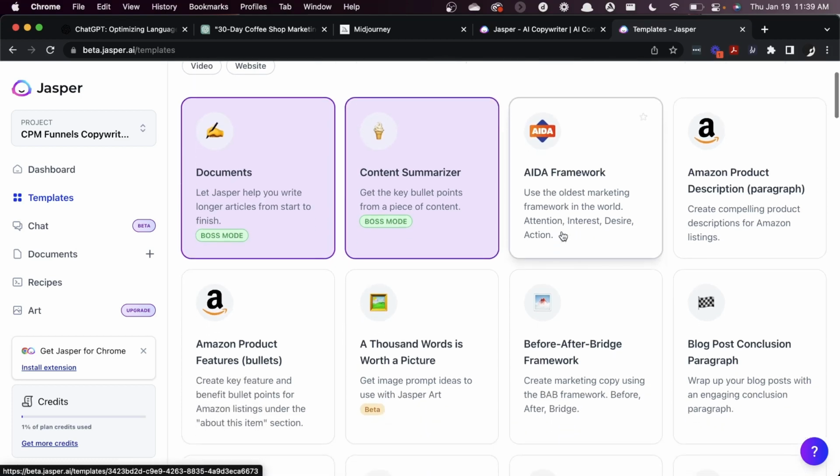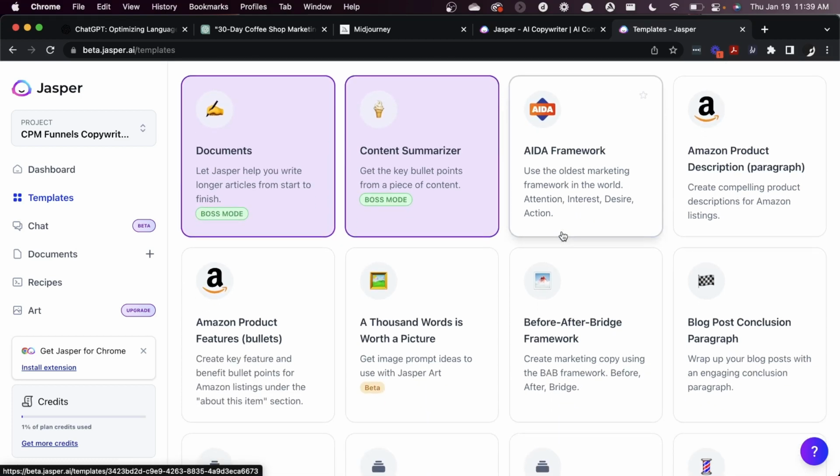For those marketing friends that are in the course, you may see some frameworks like AIDA, one of the oldest marketing frameworks in the world, which is attention, interest, desire, and action. It's a pre-canned framework in there that we can use to really drive people to action with sound marketing speak.